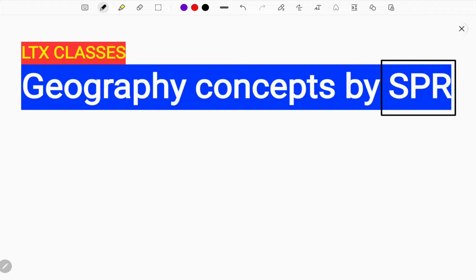So mostly geography related concepts that are useful for your UPSC standard, we will be dealing with in detail. The topics will be covered in detail, with a mains oriented approach. Also, we will be dealing with everything in a mains oriented and prelims oriented approach, and most of the concepts we will be learning will be knowledge based study.